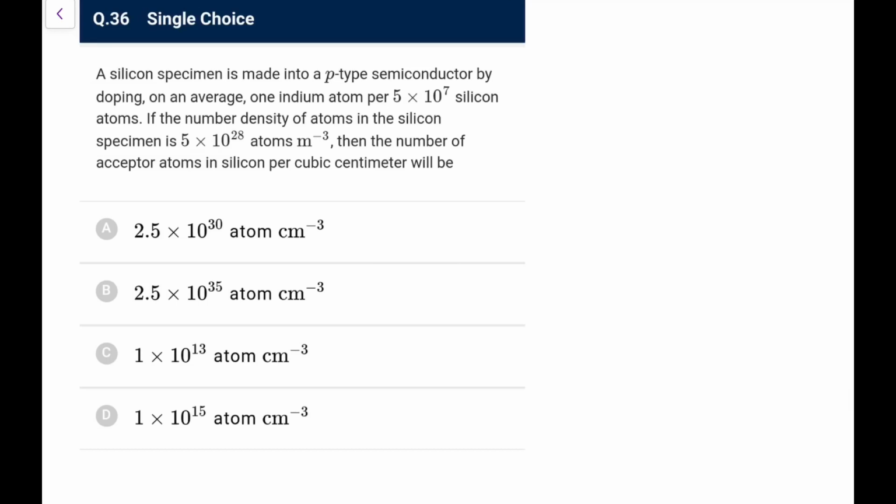A silicon specimen is made into a p-type by doping on an average 1 indium per 5 into 10 to the power 7 atoms. If the number density is 5 into 10 to the power 28, you can directly say that the dopant density would be 5 into 10 to the power 28 divided by 5 into 10 to the power 7, that is 10 to the power 21 atoms per meter cube, very high. Then the number of acceptor atoms in silicon per cubic centimeter, I have directly calculated, it is 1 into 10 to the power 21, I have taken it.